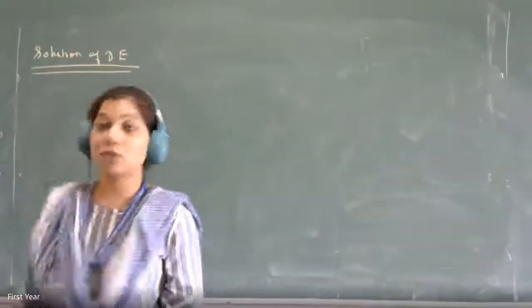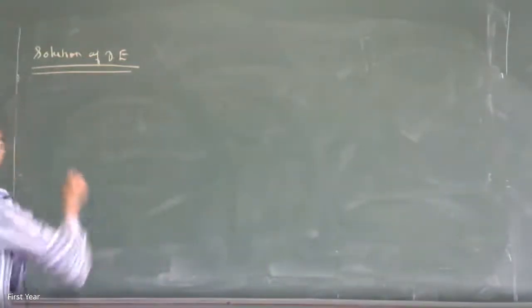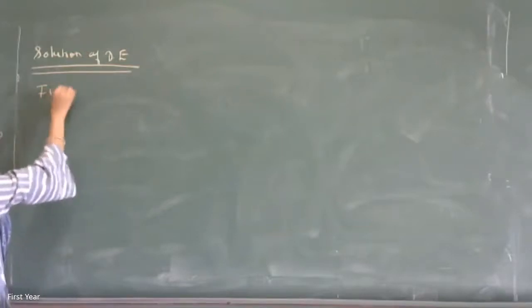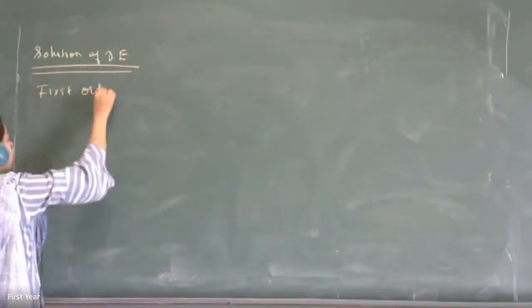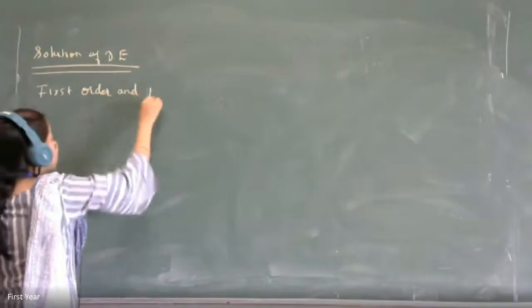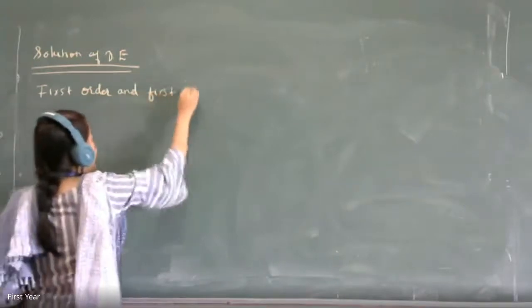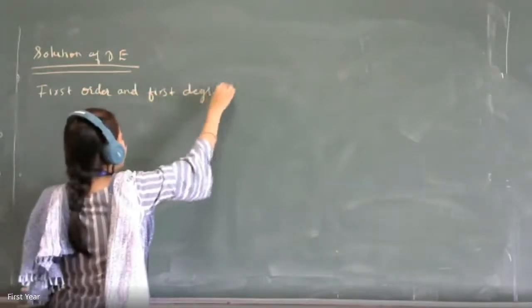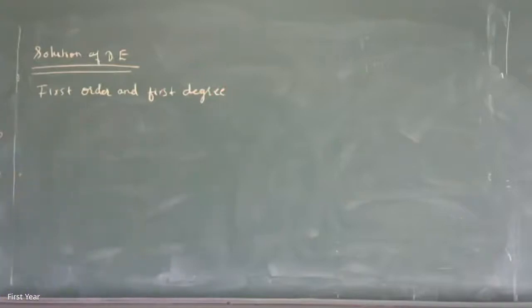Now in this unit we are going to do only first order and first degree, the differential equations which are of first order and first degree. Only those types of differential equations we are going to see. So can anybody give me some simple example of a differential equation which is of order 1 and degree 1?